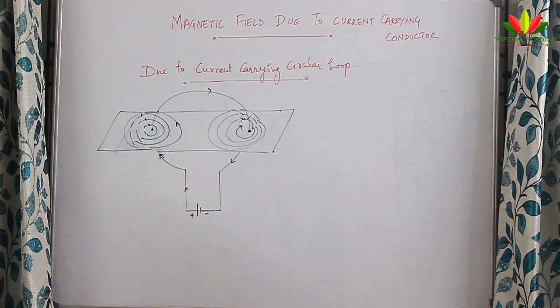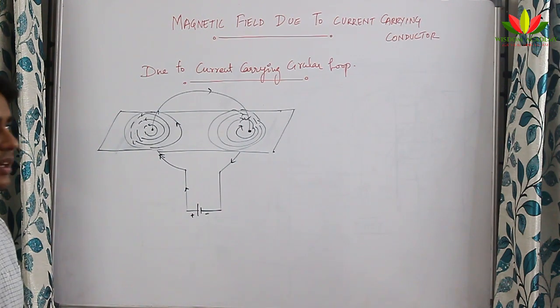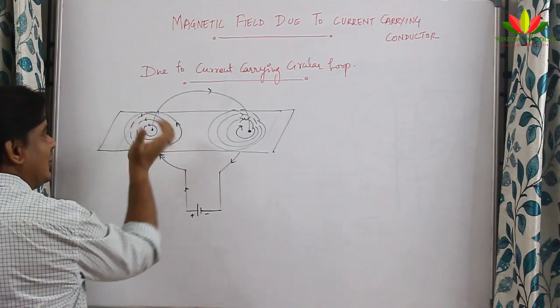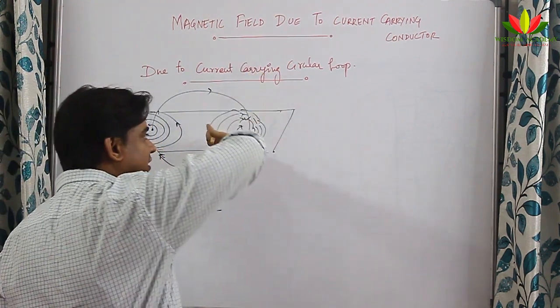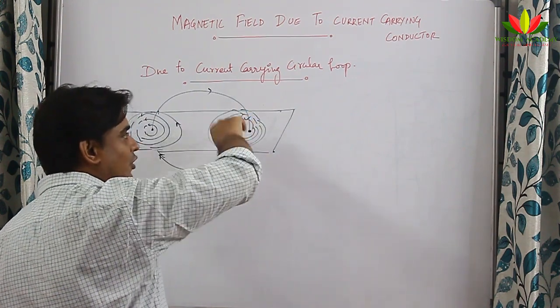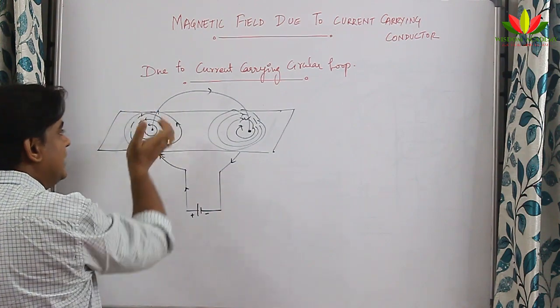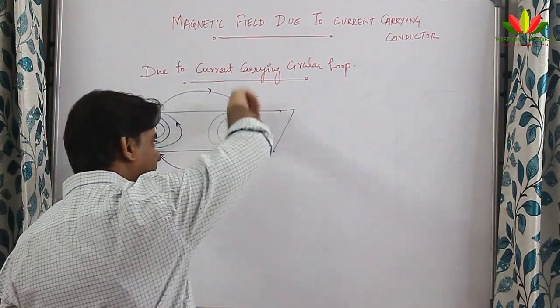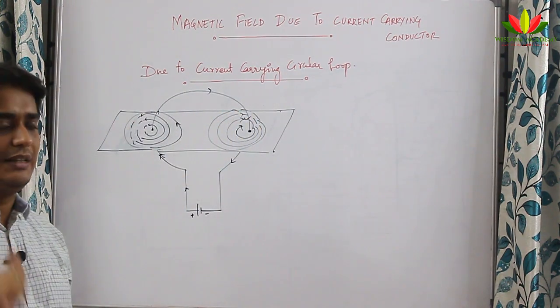I hope you can understand why it happens. See here, you can use your right hand thumb rule. As the current is going above, the direction of magnetic field will be anti-clockwise. So see, I have drawn anti-clockwise magnetic field. Here as the current was going downwards, the direction of magnetic field will be clockwise. That's why I have drawn a clockwise magnetic field. So as the direction of current is above here, the direction of magnetic field will be anti-clockwise, and as the direction of current is down here, the direction of magnetic field will be clockwise.